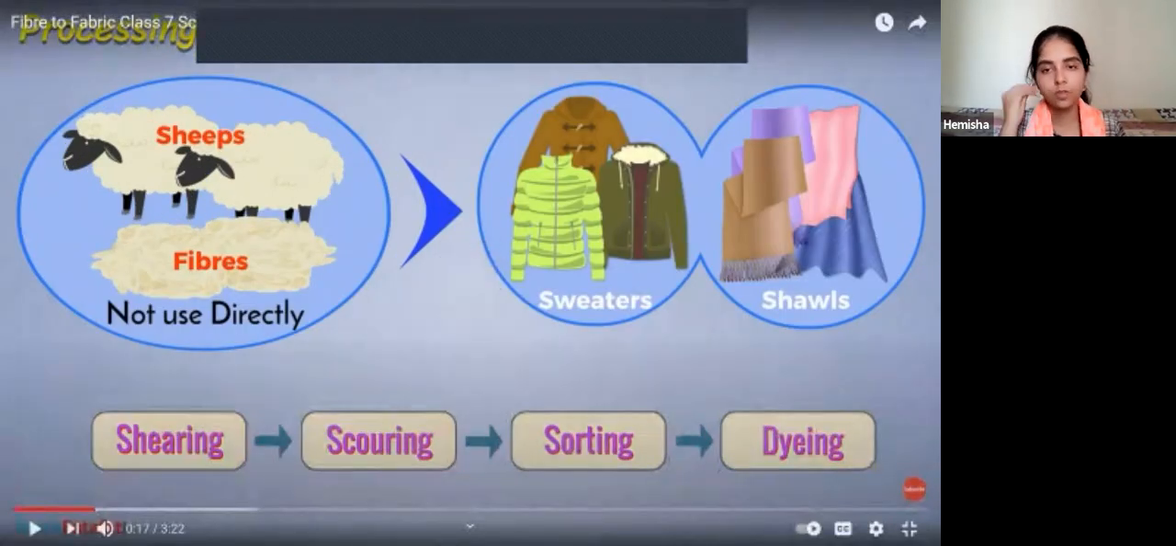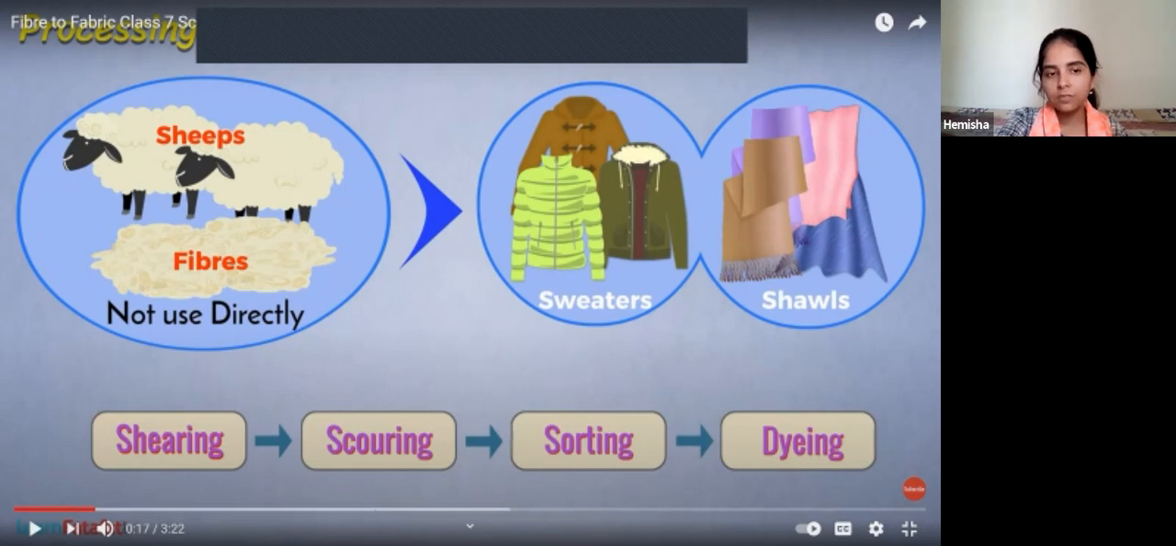Here, these steps are important, beta. To produce wool: shearing, scouring, sorting, meaning triple S. Don't worry about these complicated words. After that, it will be followed by dyeing. Dyeing means we are going to dye it with different colors. So we need to understand basically these three steps, right? Once we get that fiber from the animal, what will happen?